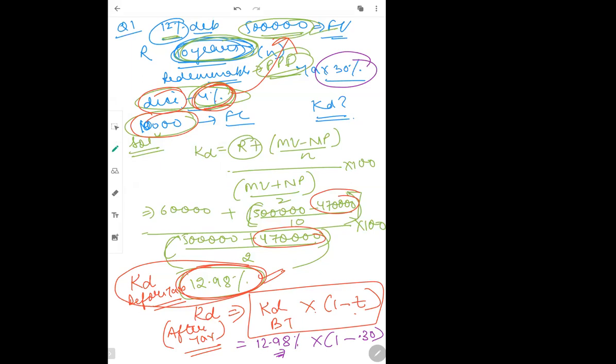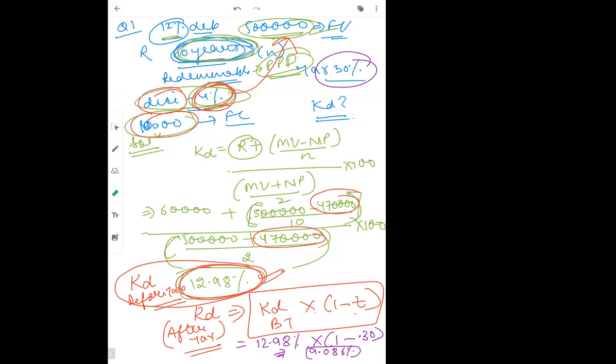So it is 9.086%. This is how we calculated KD after tax. Is this understood, guys? Have you understood this concept? Yes, ma'am. Okay.